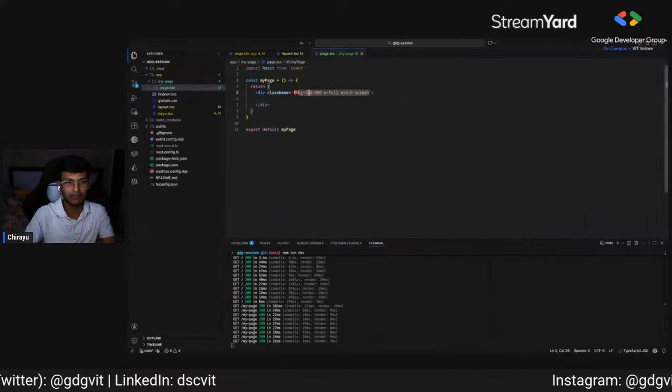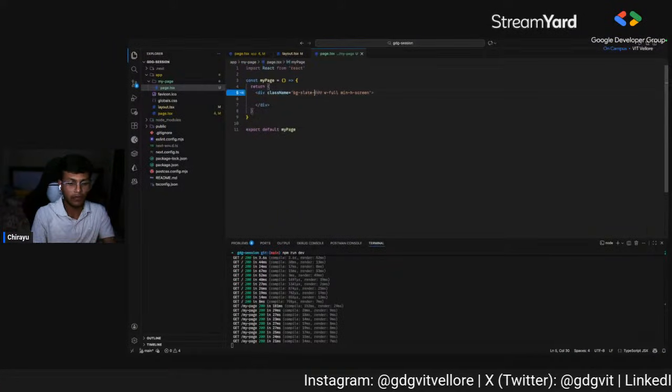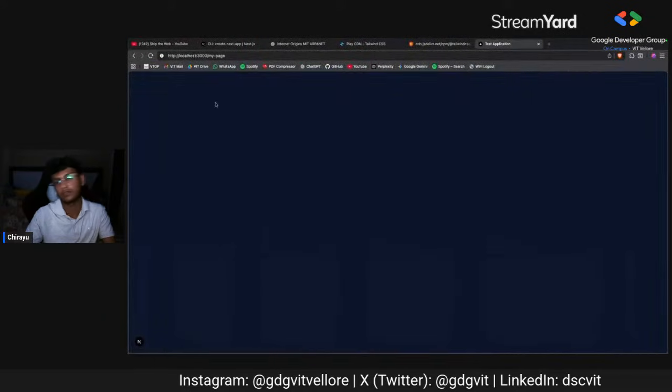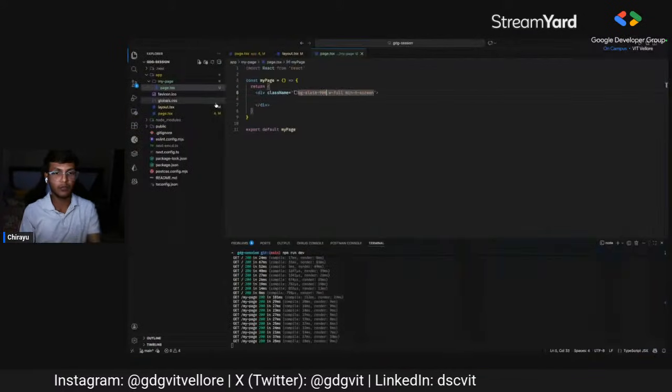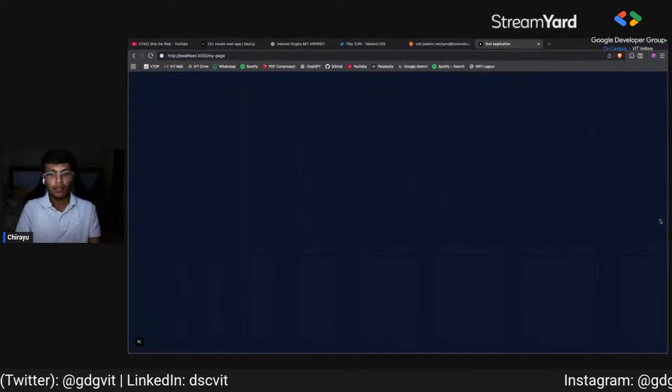Okay, this red is not looking good. I'm sorry guys, I will use slate-900 maybe. Yeah, this looks good. Everyone is using dark mode, and I'm so sorry for this.